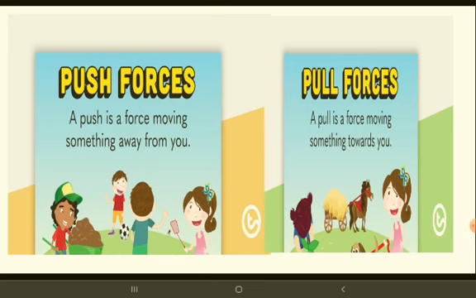If the force is applied in the direction opposite to the motion of the particle, it is termed a pull. Then what are the examples of push? Pushing the table, chair, everything. Pushing the car when it breaks down, pushing the table from one place to another. Yeah, these are the examples.